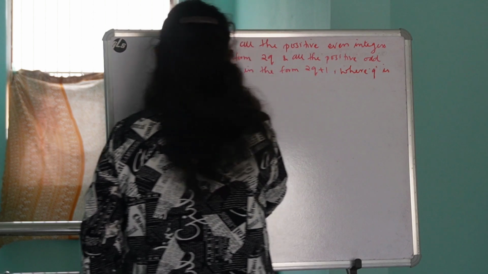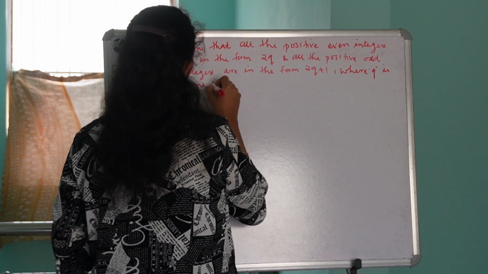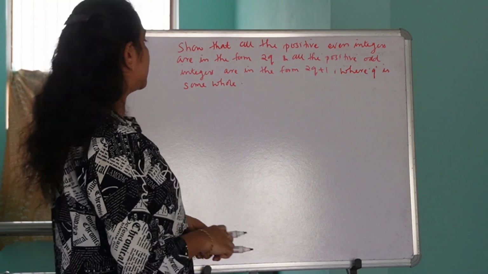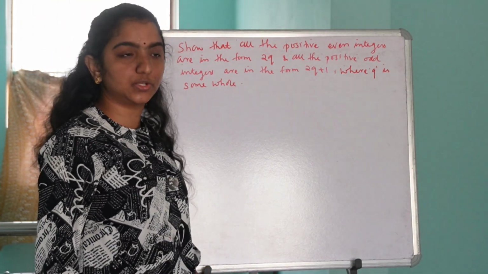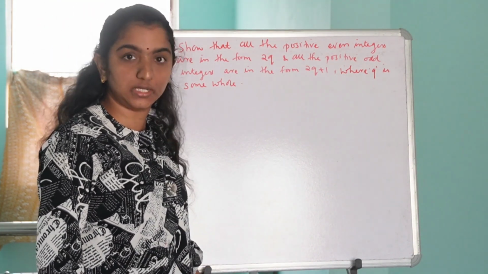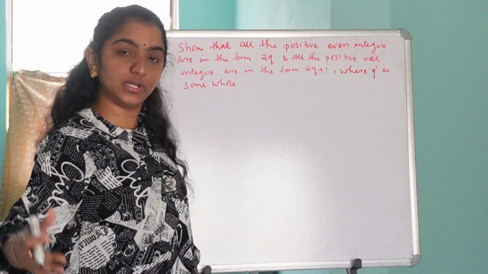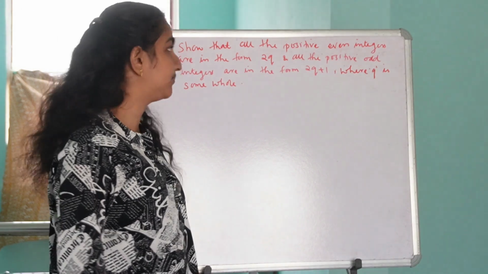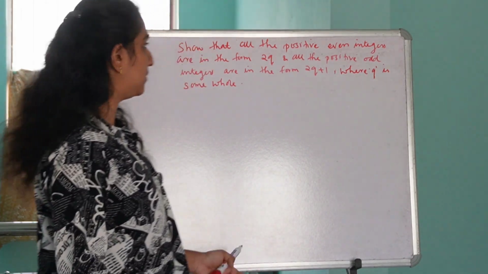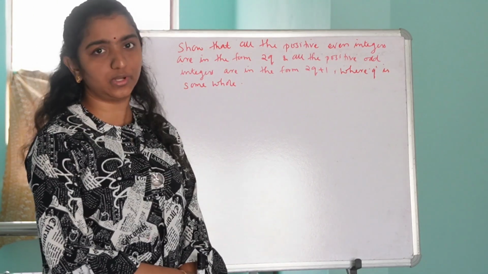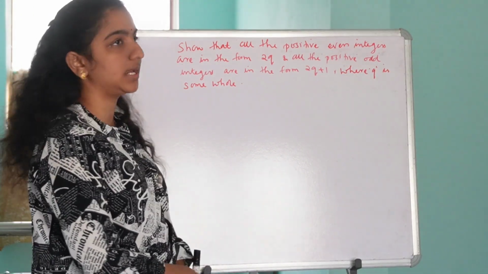Where q is some whole number. That means the value of q can be 0, or 1, 2, 3, 4, and it goes on forever. Is it clear? Now let's see how to prove the given statement is right.